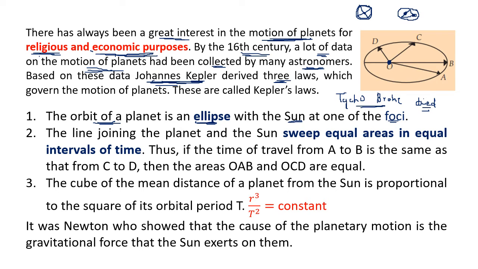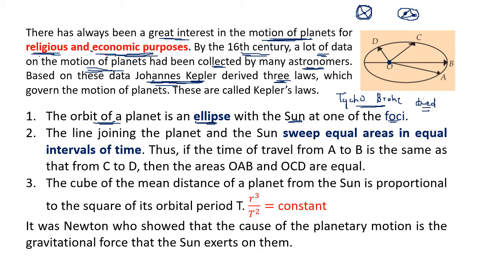O is the sun. You can see when the planet D is at position T, it is nearer to the sun. When it is at B, it is far away from the sun. So any planet will go far away from the sun, come back near to the sun, go again far from the sun, come back near to the sun. So planets do not go in circular motion around the sun, they go in elliptical orbits, in which the sun is at one of the foci. That is law number 1.